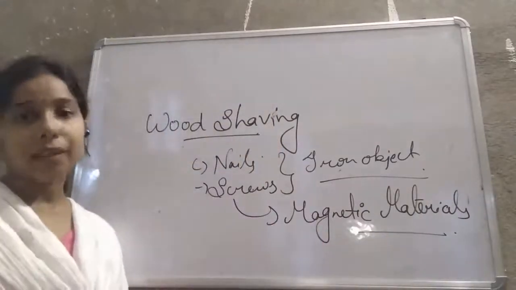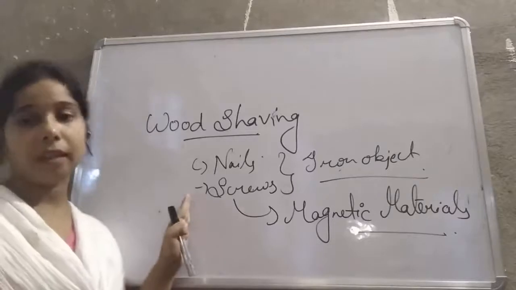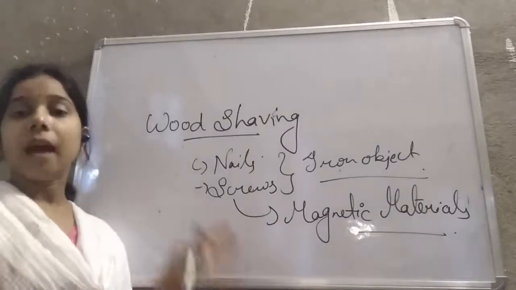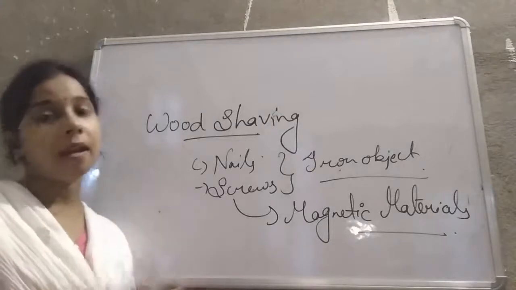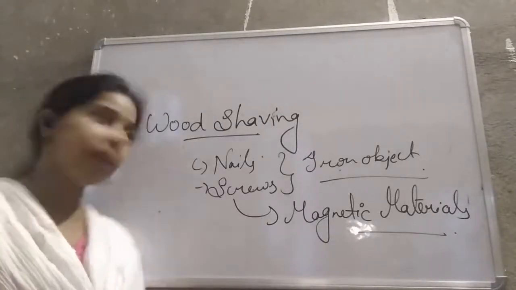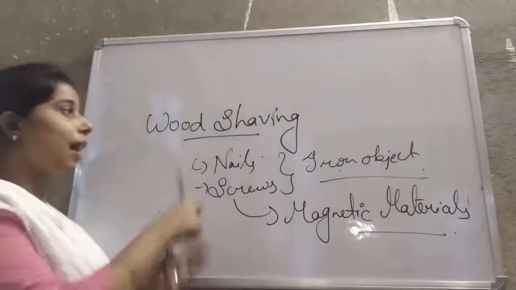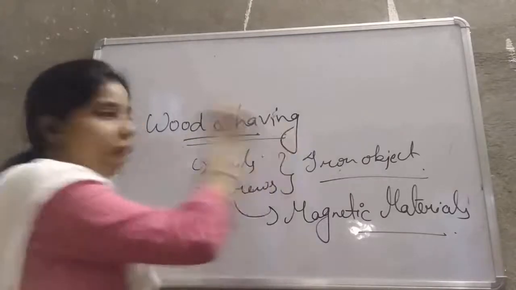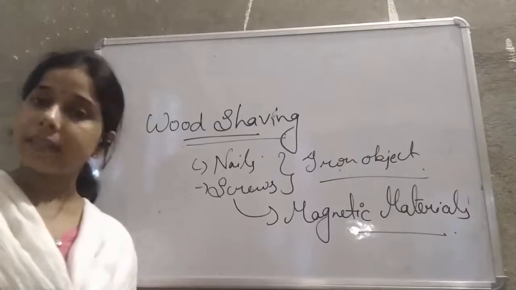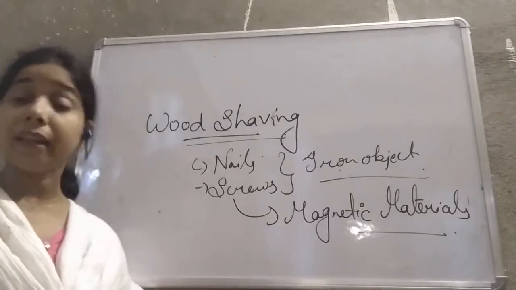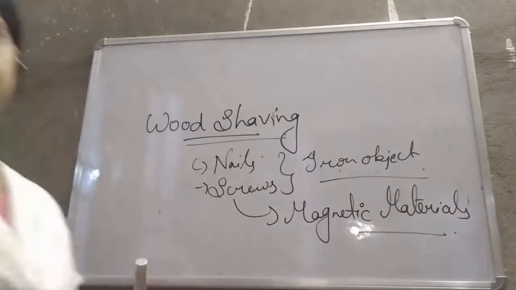So when the magnet comes close to the nail and screw, they will get attracted towards the magnet, they will stick on the magnet, and finally we can separate these nails and screws from the wood shaving. Okay students?